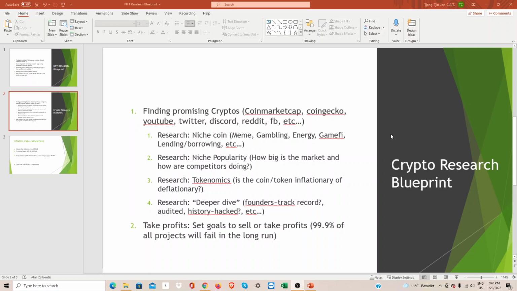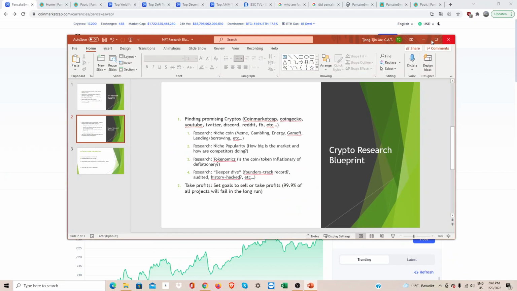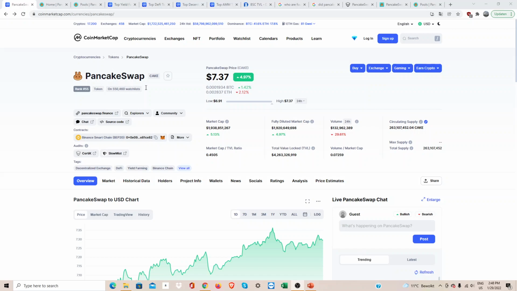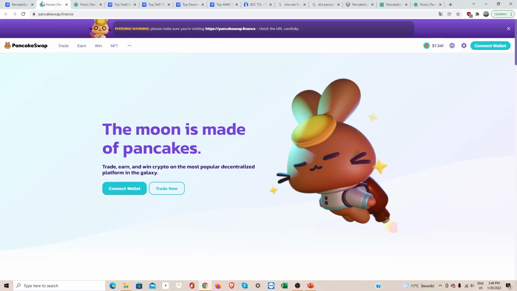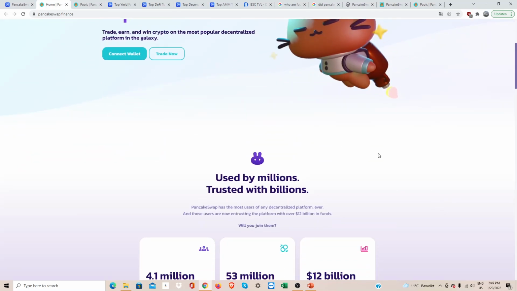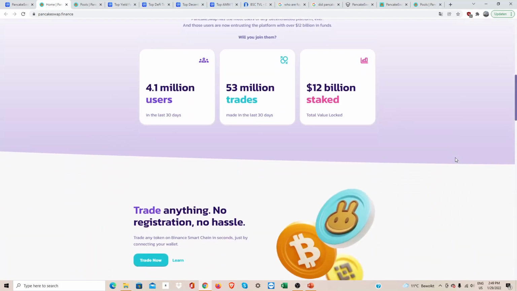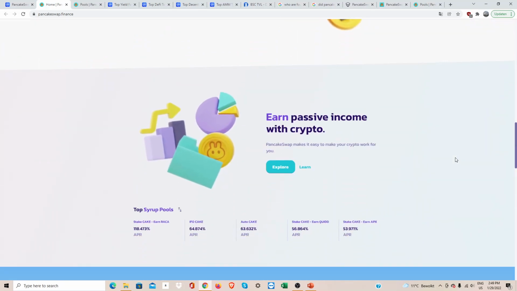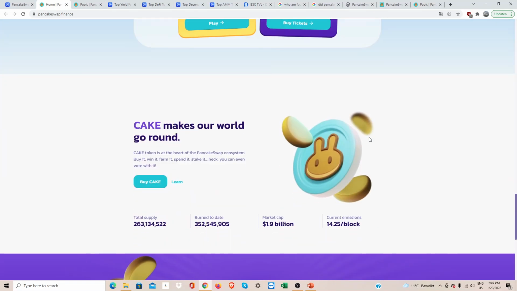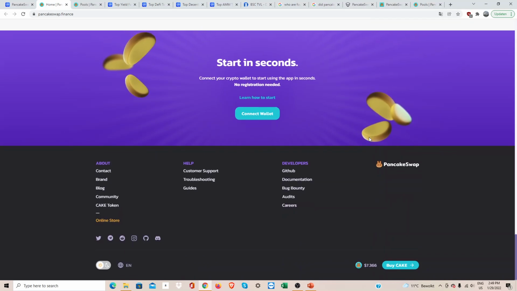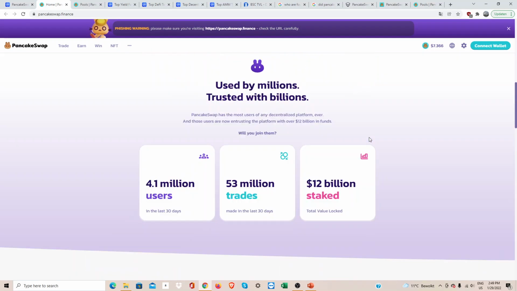Okay, let's take PancakeSwap as an example. Why PancakeSwap? Because PancakeSwap is the platform to go to when you want to buy a new coin. Meme coins are specifically coins that are not listed on popular exchanges like Binance, FTX, KuCoin, you name it. So when the coin first gets listed, you can find it on PancakeSwap, and anyone can make a coin and just list it on PancakeSwap, by the way.